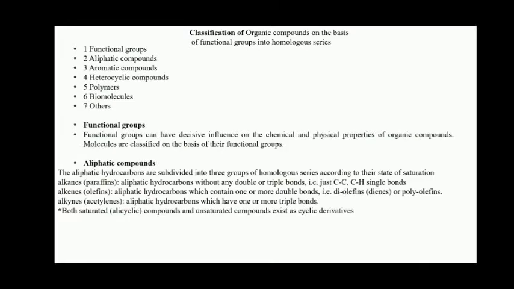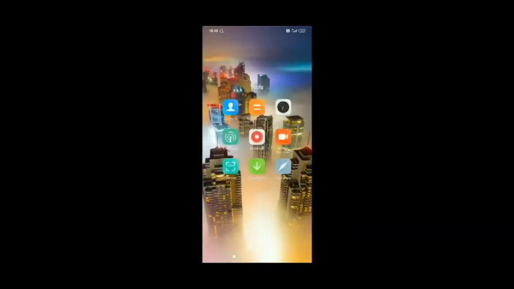If we see the functional group, functional groups can have a decisive influence on the chemical and physical properties of organic compounds, and molecules are classified on the basis of their functional groups. So we are going to draw different compounds now.